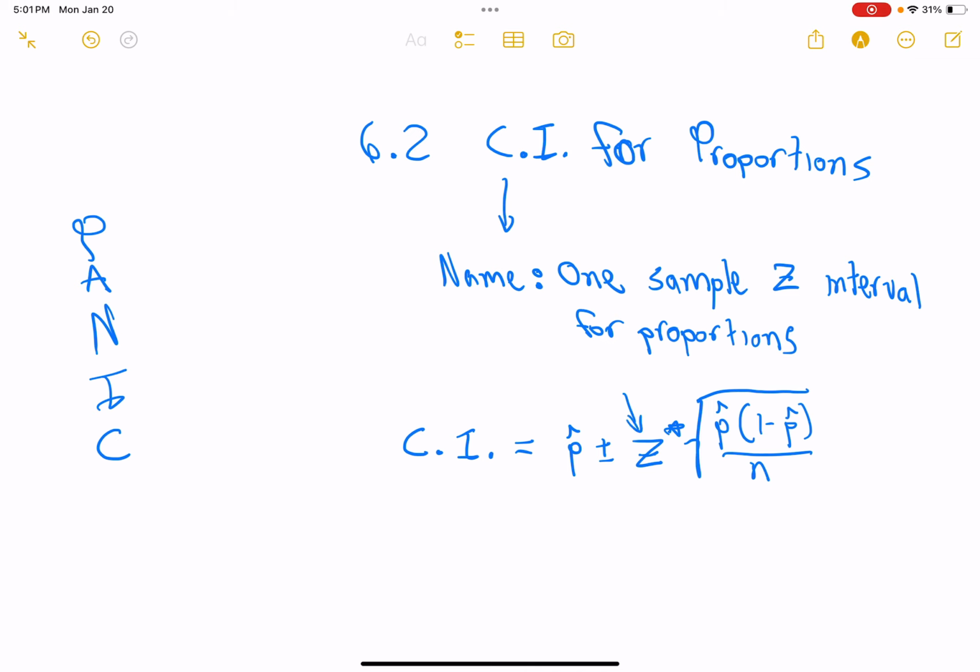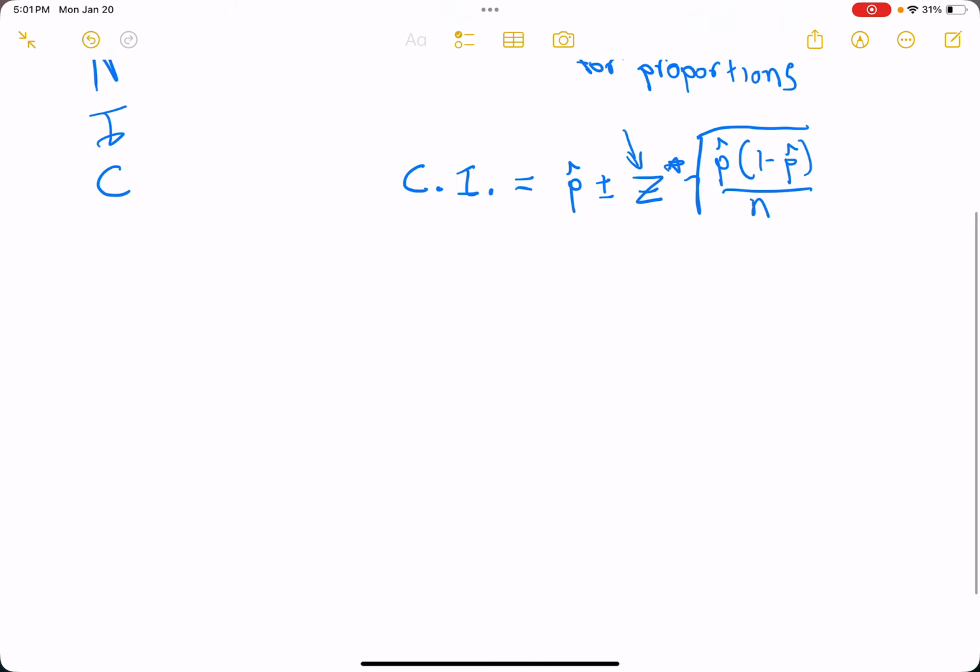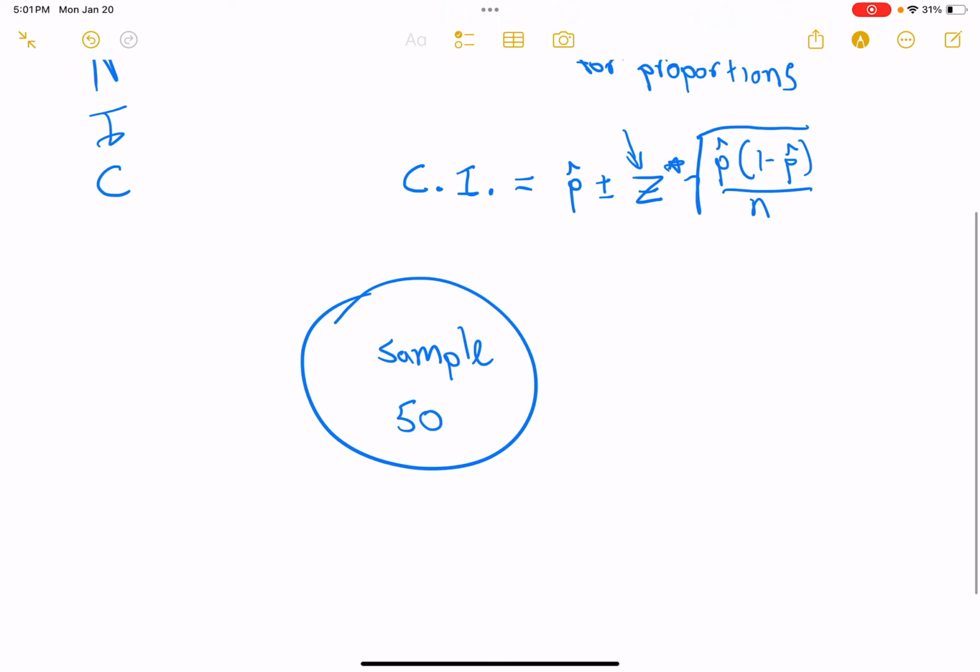Remember, the critical value Z is determined by saying, hey, imagine that you didn't just take one sample, right? So we have a sample. This is your sample. Let's say it was 50 people. And of course, this has got a sample proportion because it's a categorical variable that we're looking at. And a certain proportion of people, let's say it's 0.33, favor a particular bill or something. Let me think of something more exciting. Let's say 0.33 is the proportion of people who truly believe TikTok is going away forever.